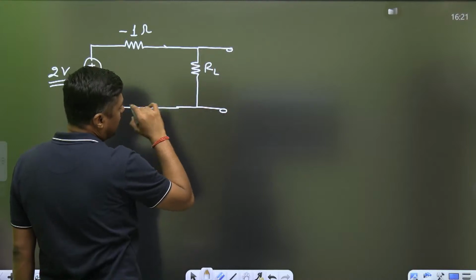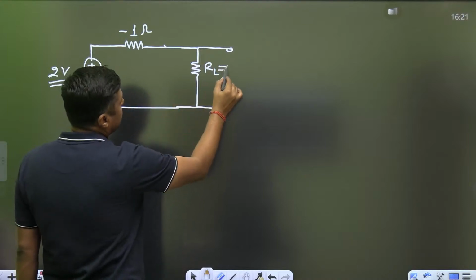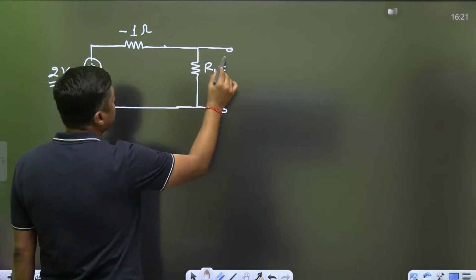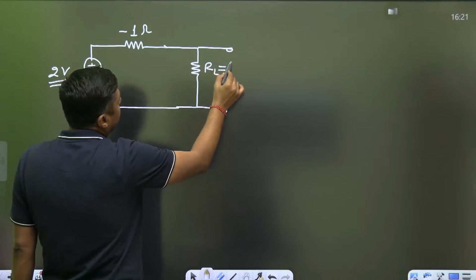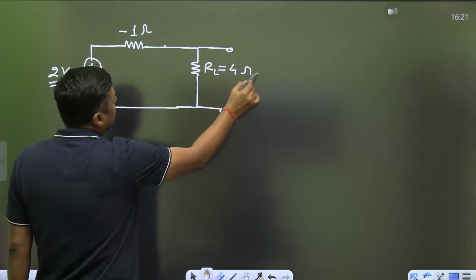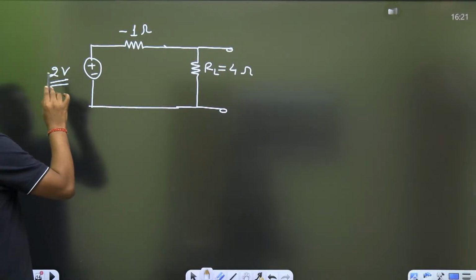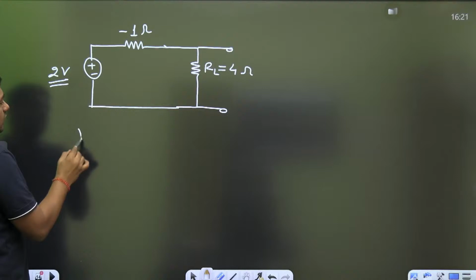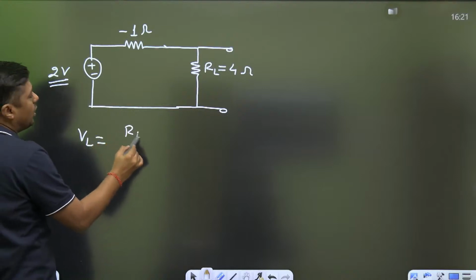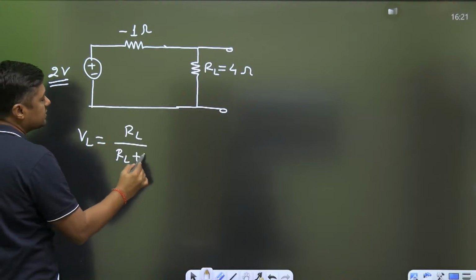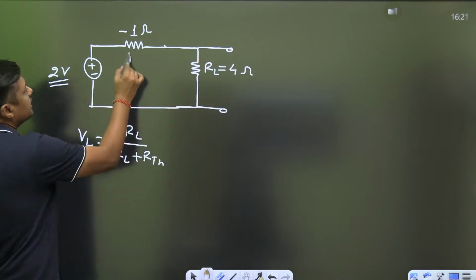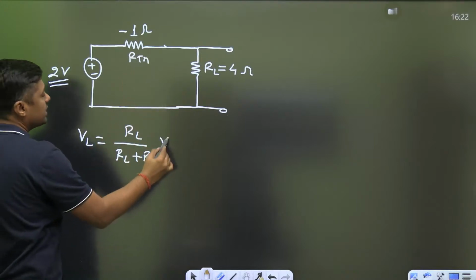For example, RL may be 4 ohm. So according to the voltage division rule, the voltage across the RL will become VL equals RL upon RL plus RTH, into VTH.